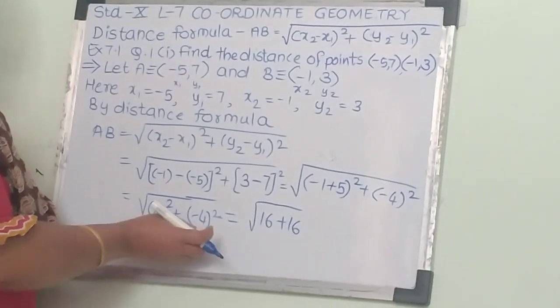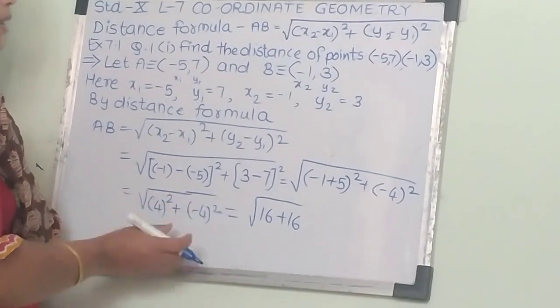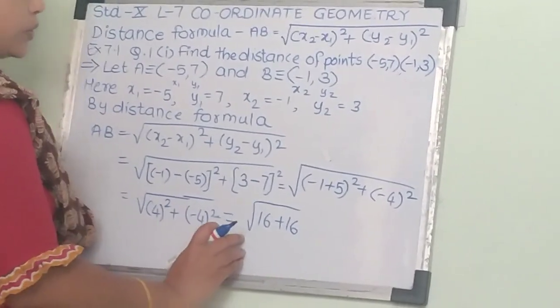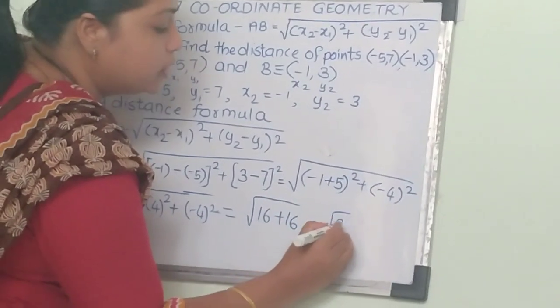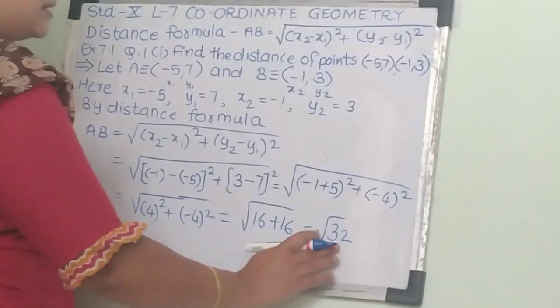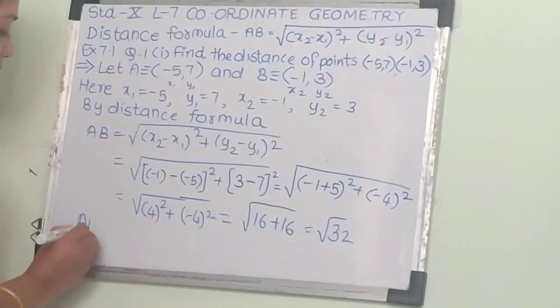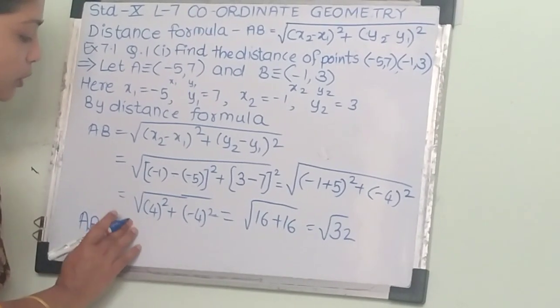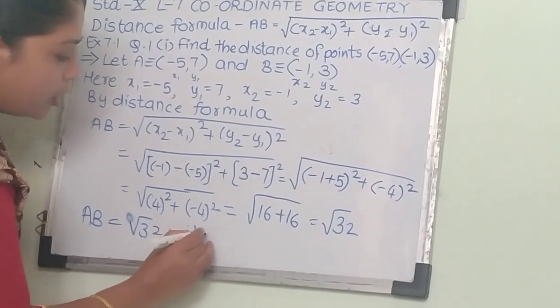We know that the square of a negative number and a positive number is always positive. So here we get 16 plus 16, root of 32. We can keep it as it is as the answer, that is, the distance AB equals root of 32 units,